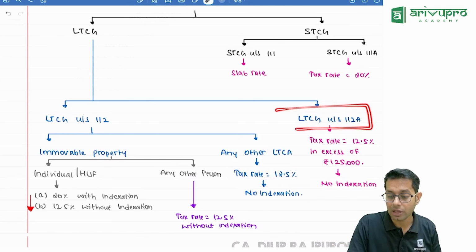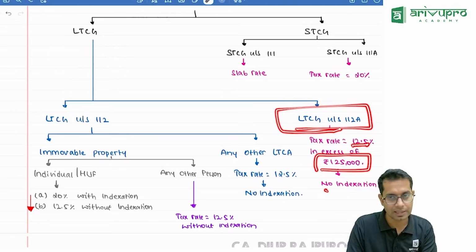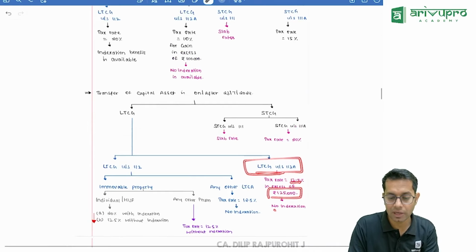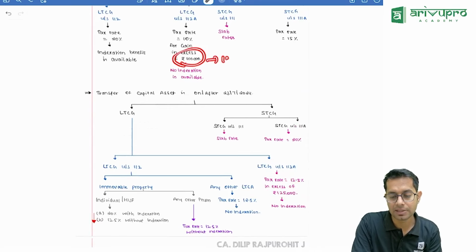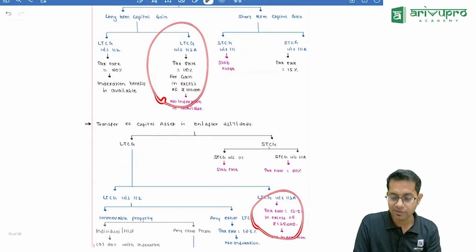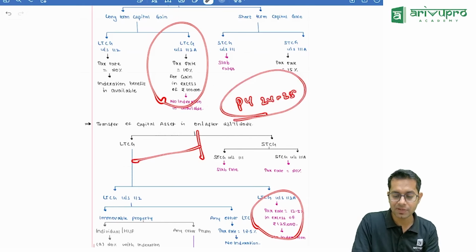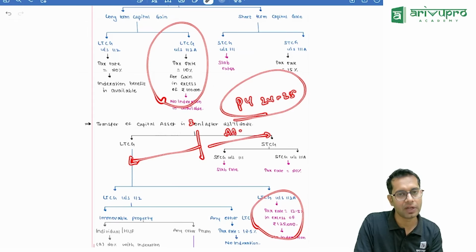Now, if it is a long-term capital asset taxable under 112A, it will be taxable at 12.5% and only gain in excess of 1,25,000 will be taxable. And here you will not get any indexation benefit. Now, why did I tell you over here the limit is 1,25,000? Because in both the cases, this transfer will be made in which year? 24-25 only. Meaning, few transfers are made before 23rd July. Few transfers are made after 23rd July.